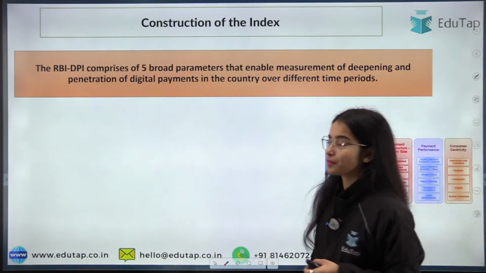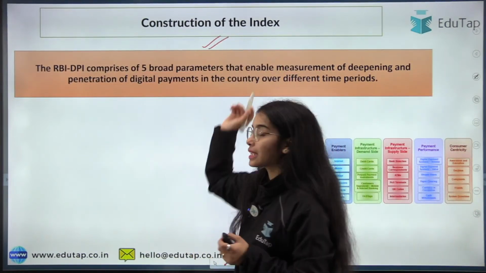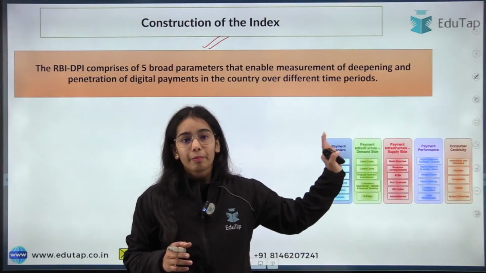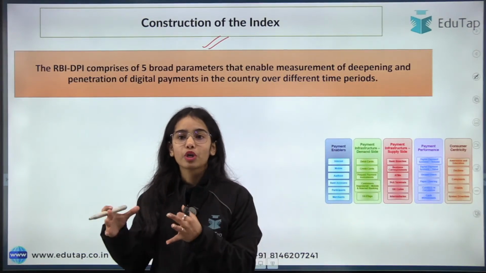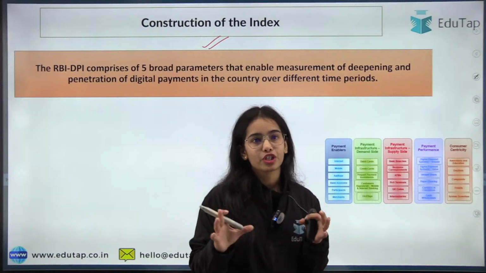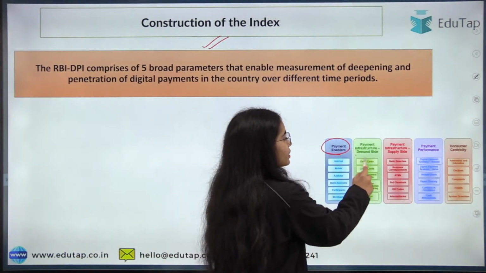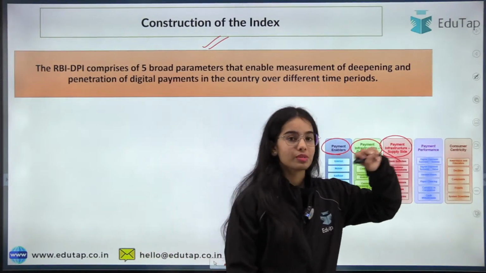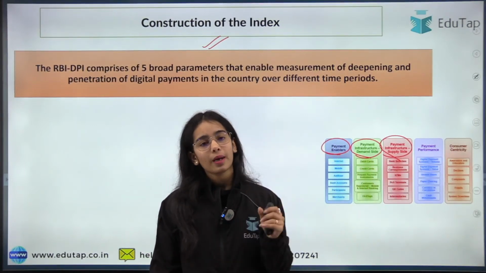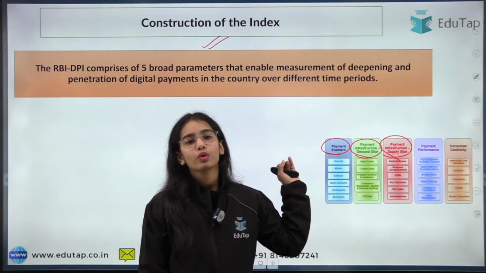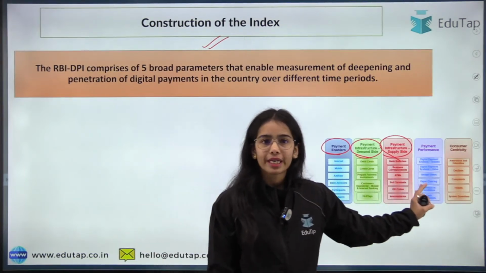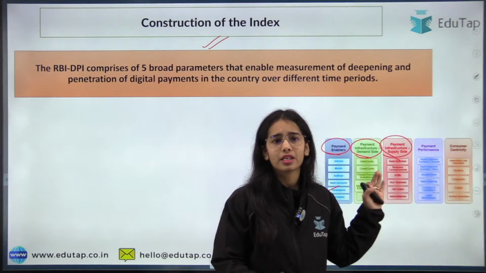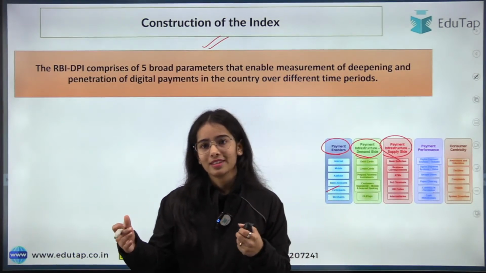Let's move forward then. So we have understood that these are the five broad parameters that enable the measurement of the deepening and penetration of the digital payments. Okay, so it is payment enablers, payment infrastructure demand side, payment infrastructure supply side, payment performance, consumer centricity. These are the five broad parameters. Now, do they have the same weightage? Are they similarly important in the index?